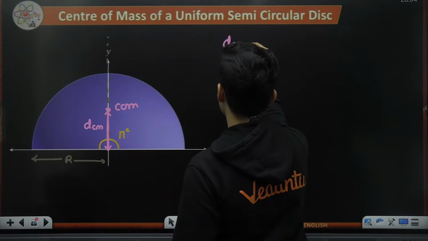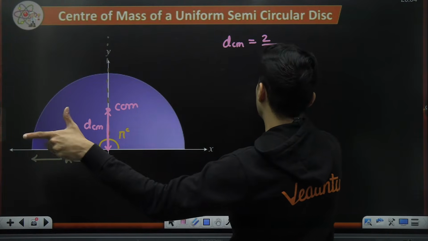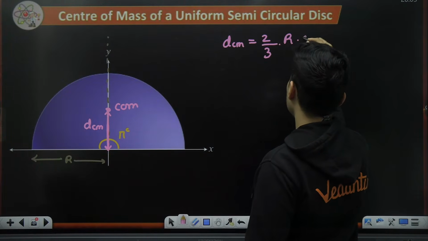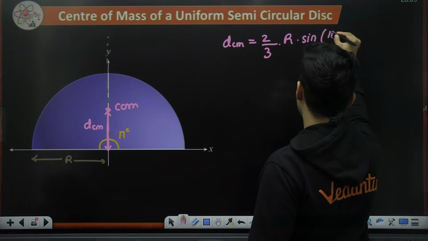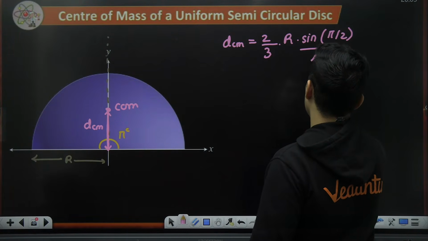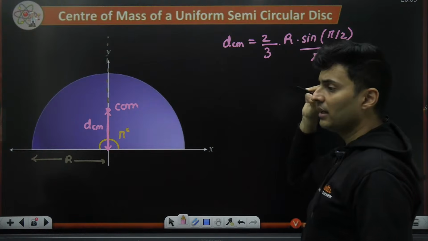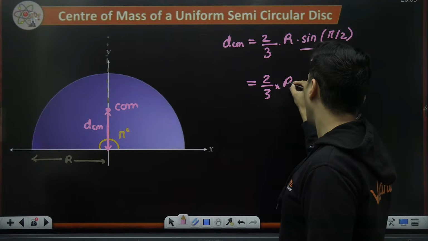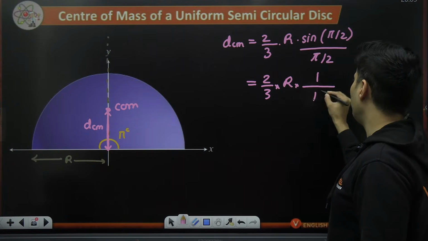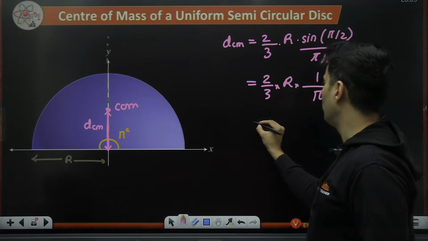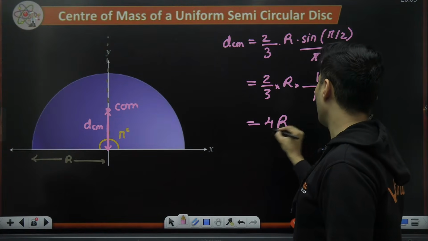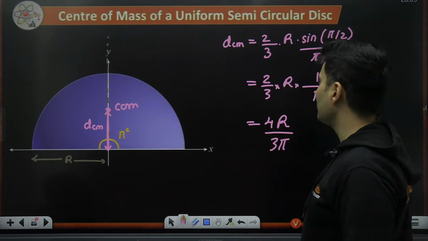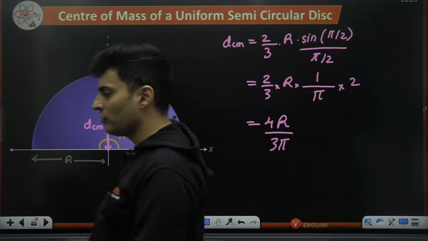Because it's a sector, it will be 2 by 3 r sine theta by 2 over theta by 2, where theta is pi, so again pi by 2. Never put angle in degrees, always in radians. So 2 by 3 is there, r is there, sine 90 is 1, pi is there, 2 will go on the top, 2 2s are 4, so 4r by 3 pi. That is the answer. So this distance is 4r by 3 pi.